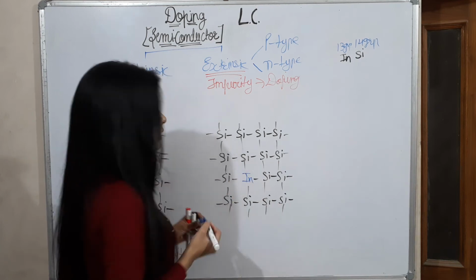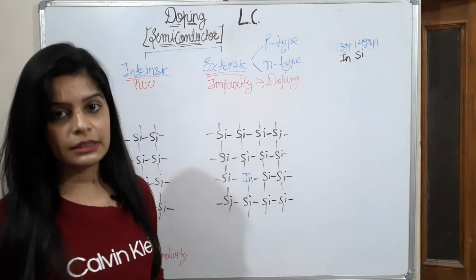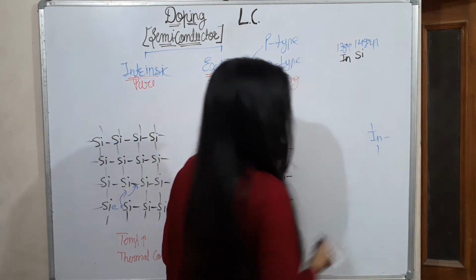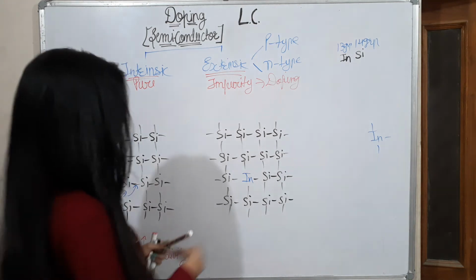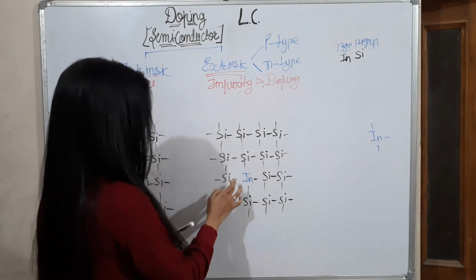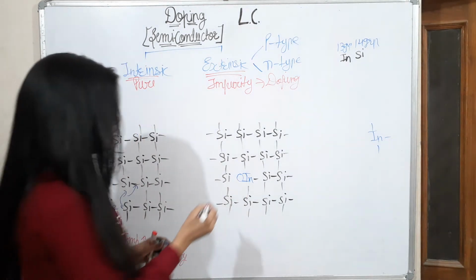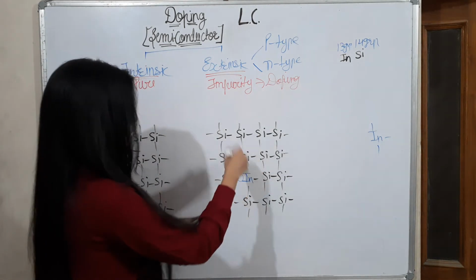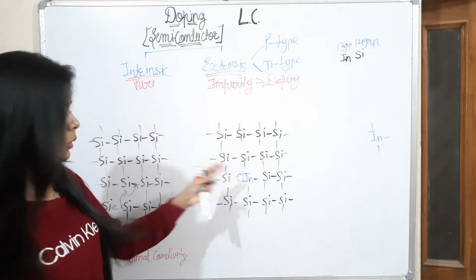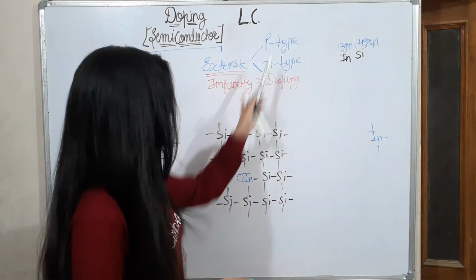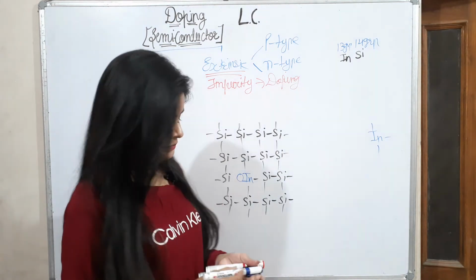Indium belongs to the 13th group, so it has only 3 valency. It can only connect to 3 silicon atoms, so it has a hole here. Electron moves into this hole and then further. Because of this hole, electricity is conducted here, so it is known as a p-type semiconductor.